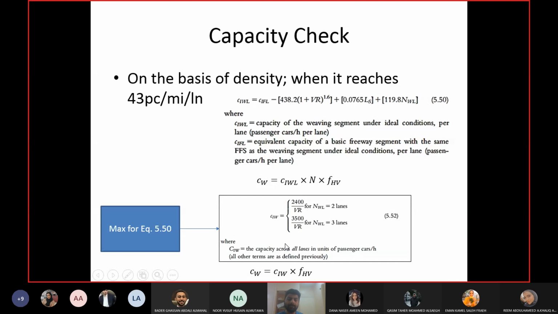to compare them, and then you multiply with the heavy vehicle adjustment factor. Okay, because CIW is already across all lanes, so we don't need to multiply by the number of lanes. Okay, so it's not per lane.